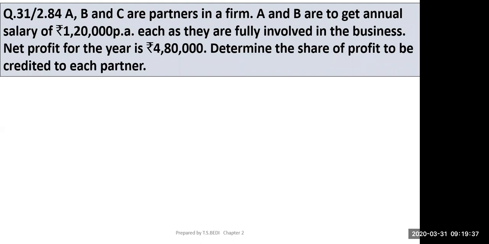It's very simple. Salary is given 1,20,000 per annum to each. Means each will get 120. So 120 will be given to A, 120 to B, 120 to C. So total salary payable will be 3,60,000. So 4,80,000 minus 360 will be 120.